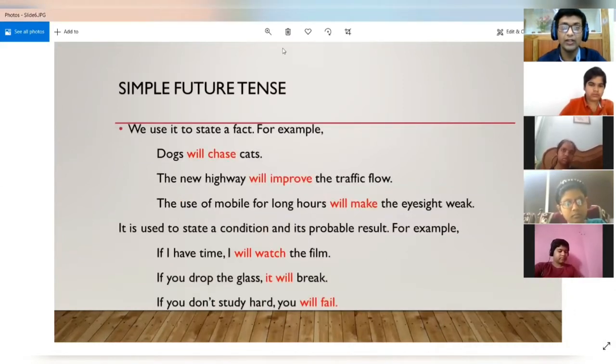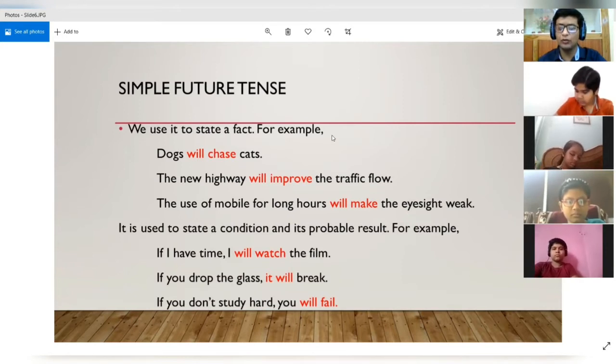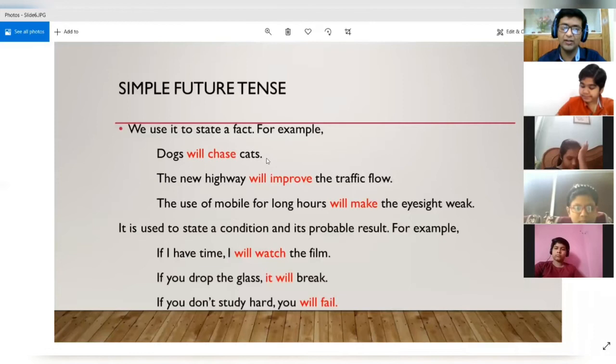Okay. Now let's see the other use. We use it to state a fact. So for example, facts which are generally known to all of us. So we can use simple future tense to describe those facts also. For example, dogs will chase cats. So everybody knows that dogs chase cats. So we can also say that dogs chase cats, but we can also say dogs will chase cats.